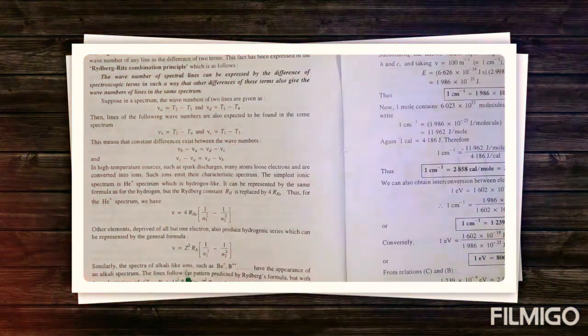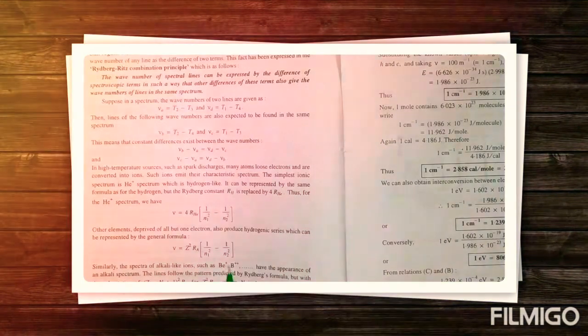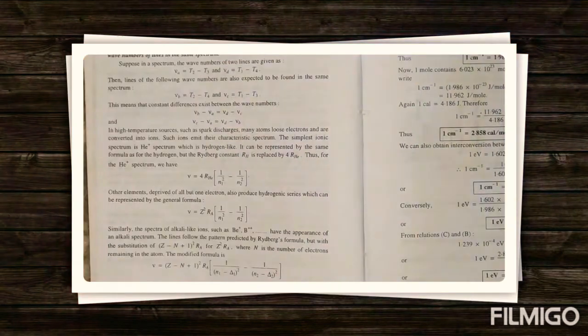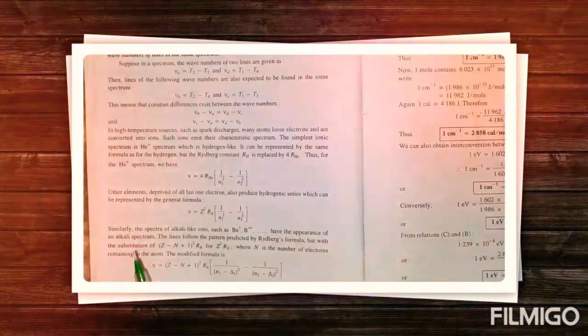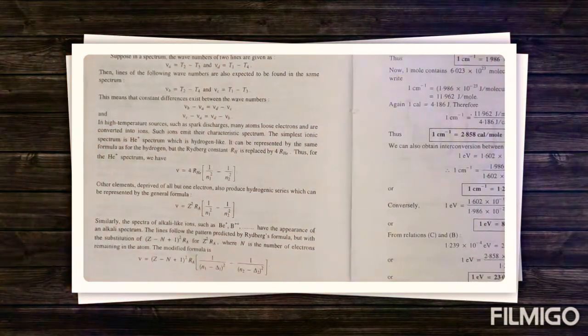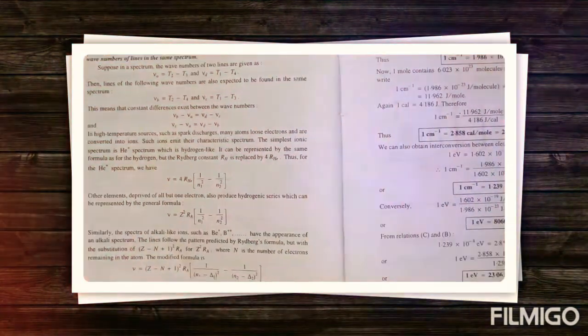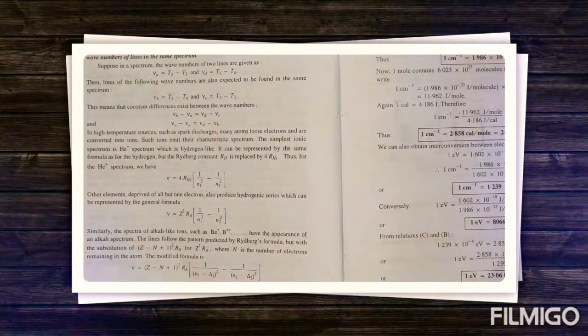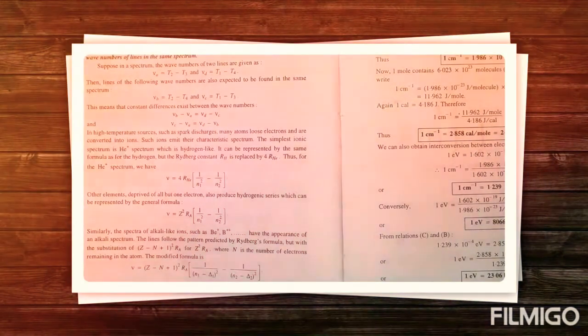Similarly, the spectra of alkali-like ions such as Be positive, B two positive, and so on have the appearance of an alkali spectrum. The lines follow the pattern predicted by the Rydberg formula, but with the substitution of (Z minus n plus 1) whole square R_A for Z square R_A, where n is the number of electrons remaining in the atom.